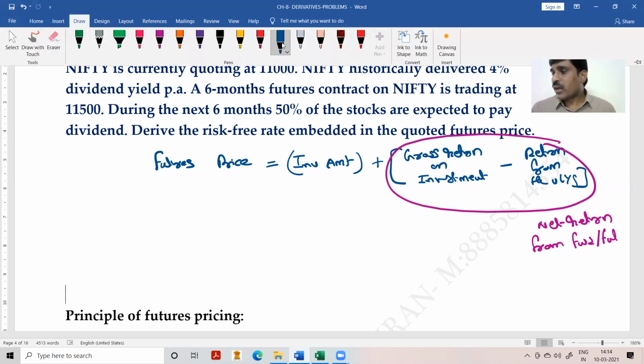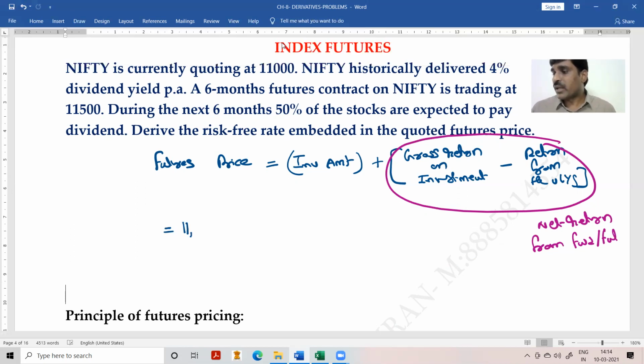Now, what is my investment amount? 11,000 is my investment amount. What is my gross return? Okay, this futures price they have already given me, 11,500. We need to calculate the risk-free rate of return, the gross return on the investment.